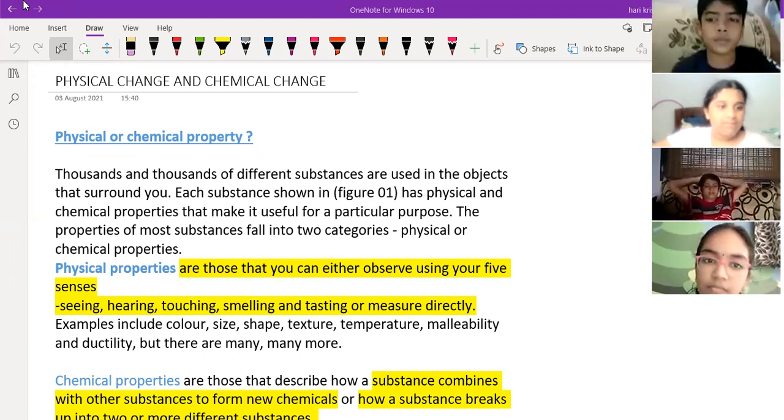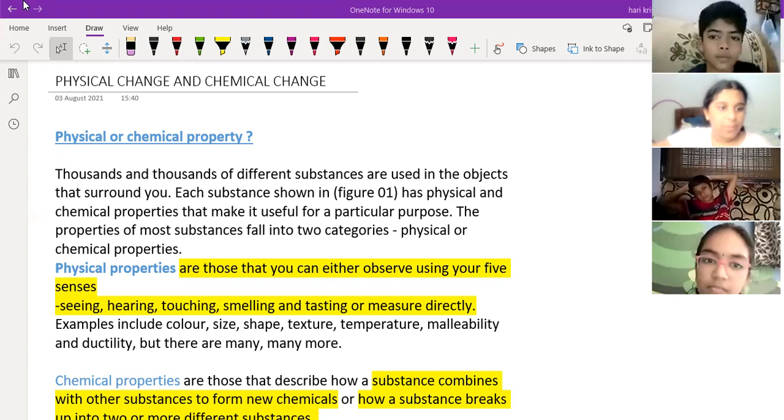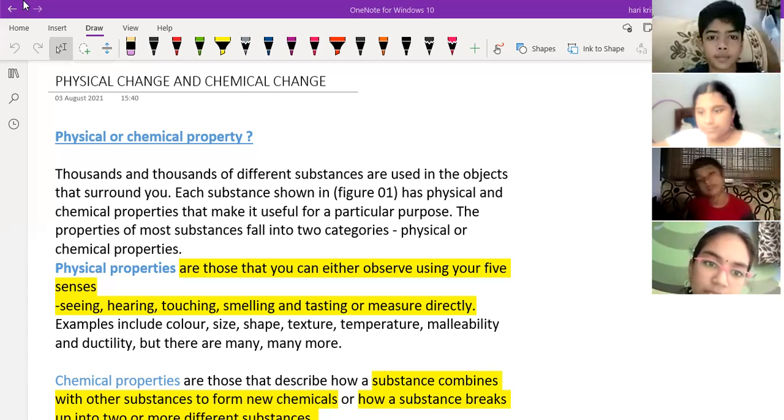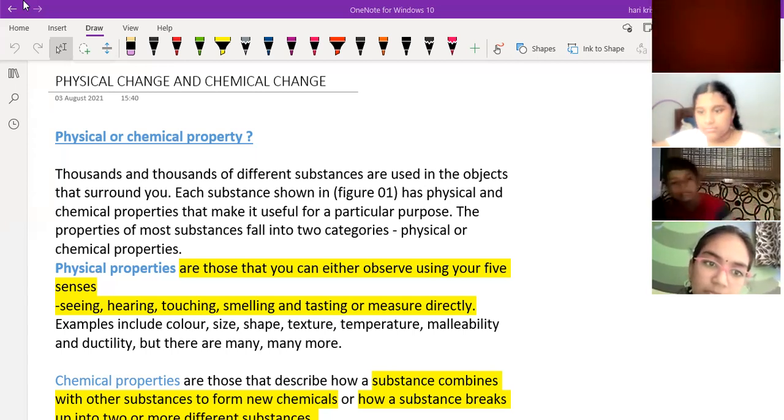So in this chapter, we're going to study what changes are happening around us in our surroundings, or in our home. Okay. So we'll classify the changes into only two types. Whatever changes are happening in our surroundings, we'll classify into physical and chemical types. One is the physical change, the other one is a chemical change.